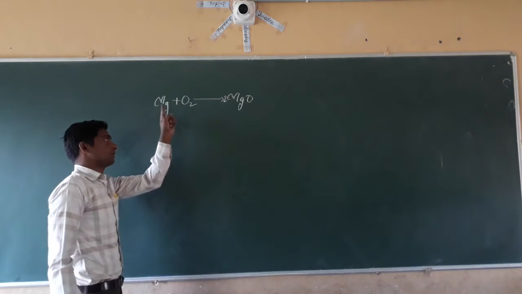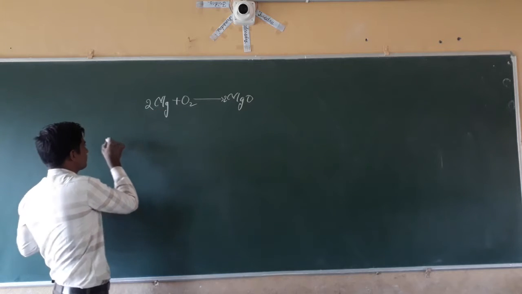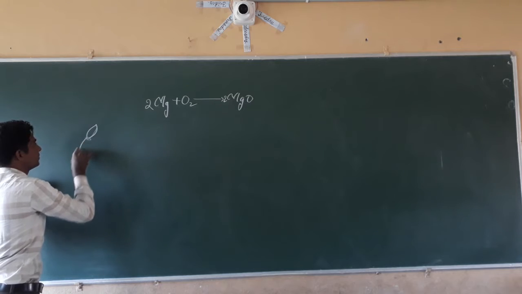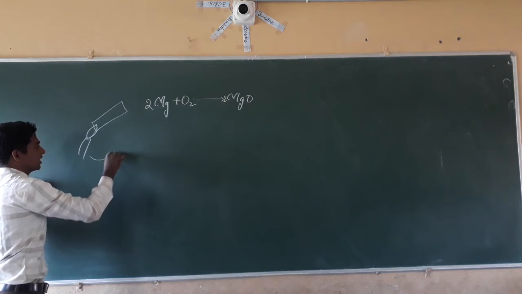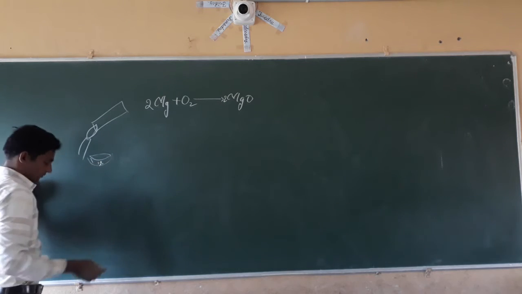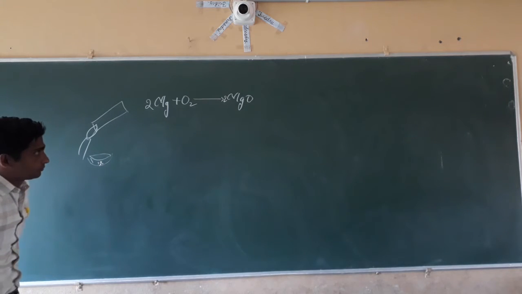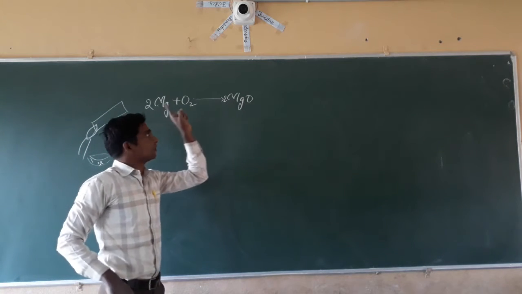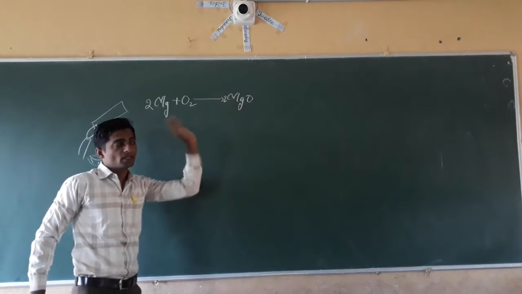See in the flame what happens when we burn a magnesium ribbon in presence of oxygen: we got an ash. That white ash contains magnesium oxide. When we burn magnesium in presence of oxygen, we get magnesium oxide.